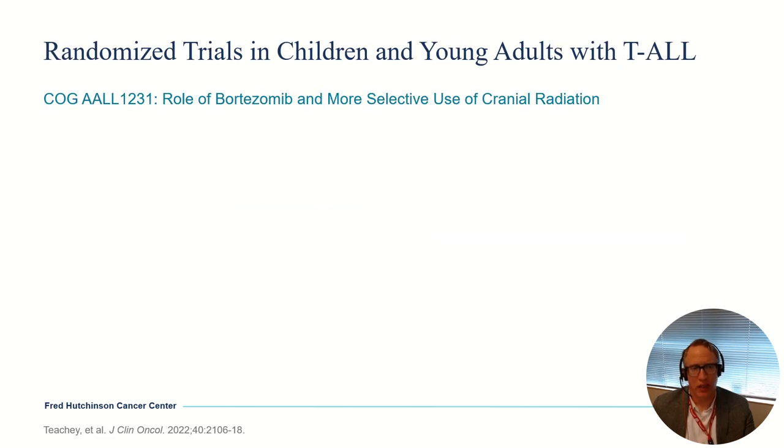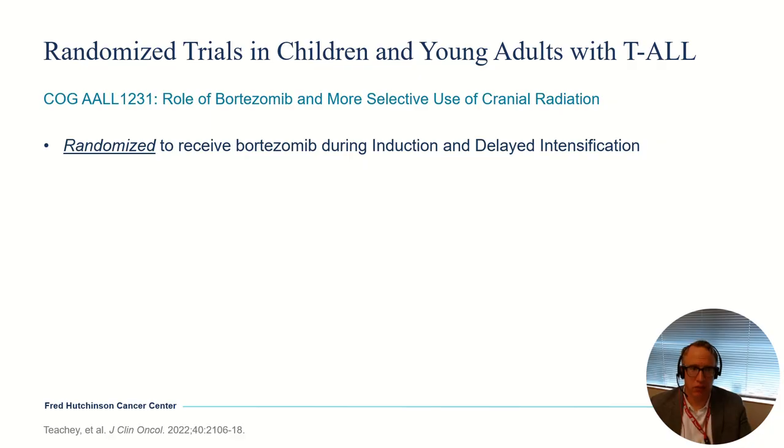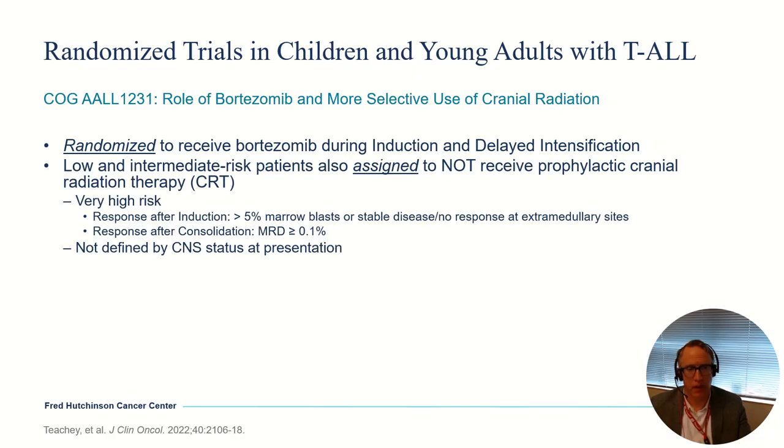The second clinical trial I want to talk about is the AALL-1231 study. So this was a subsequent trial that the COG did, now asking a question about the role of bortezomib and the role of cranial radiation as part of prophylaxis. So they randomized patients to either receive bortezomib or not during induction and delayed intensification. So that was the one randomization that occurred on this trial. But then for patients who were deemed low and intermediate risk, they were assigned to not receive prophylactic cranial radiation therapy as their CNS prophylaxis.